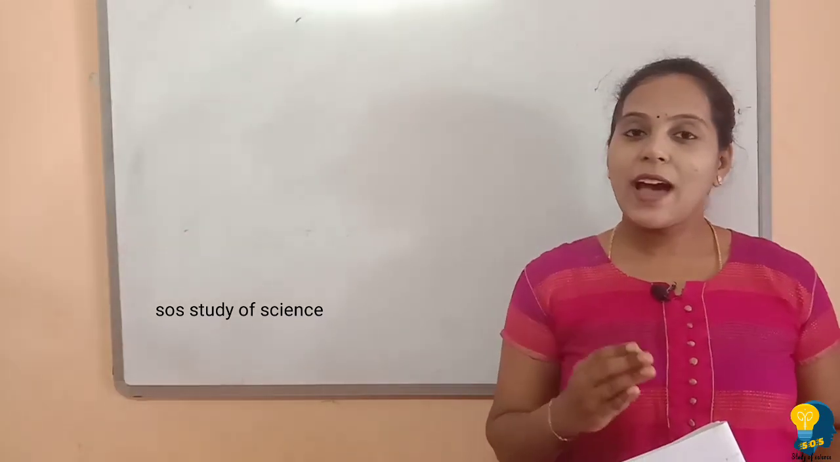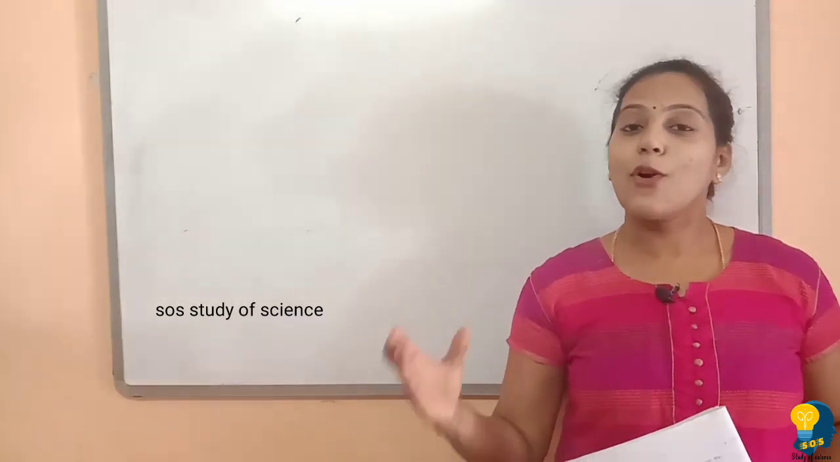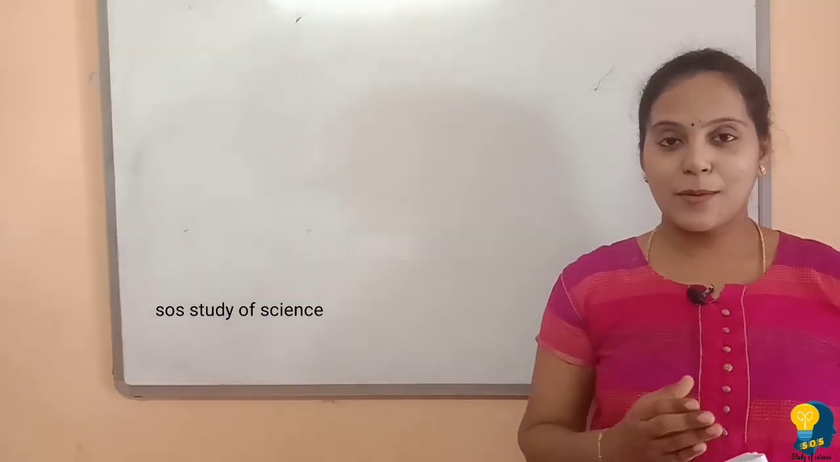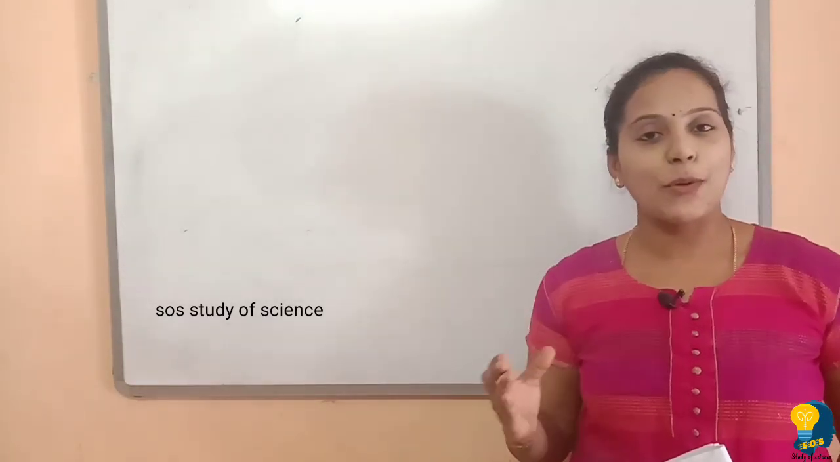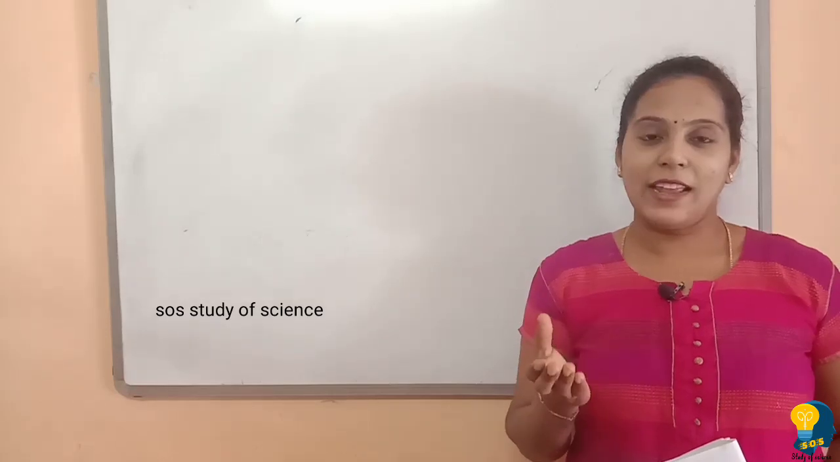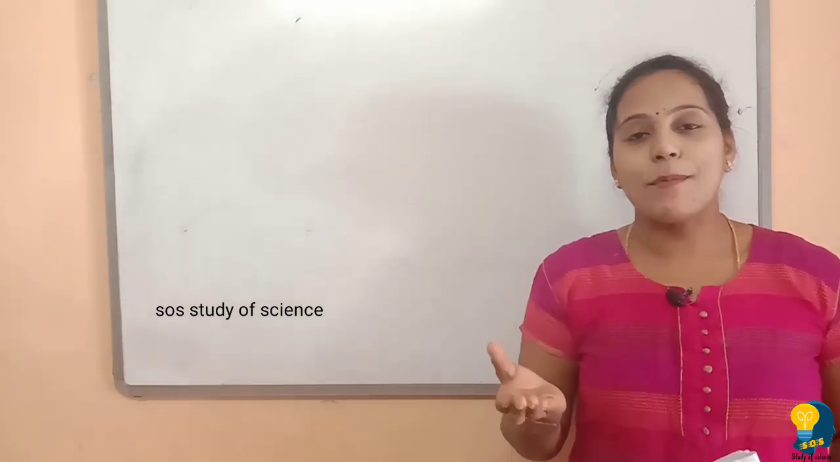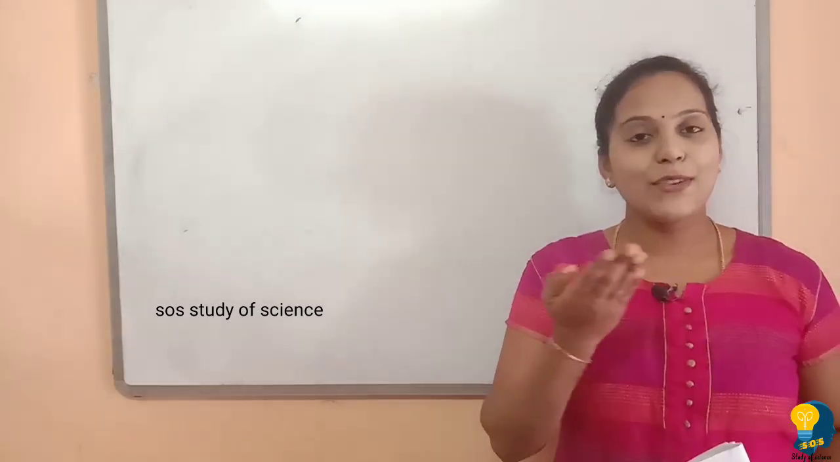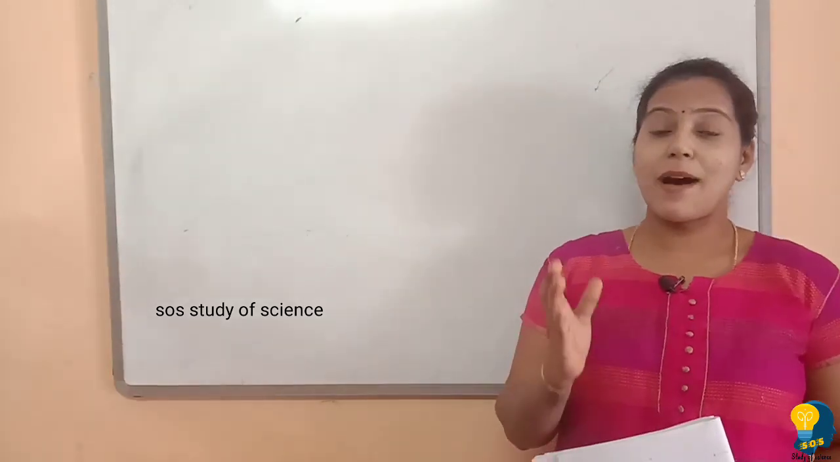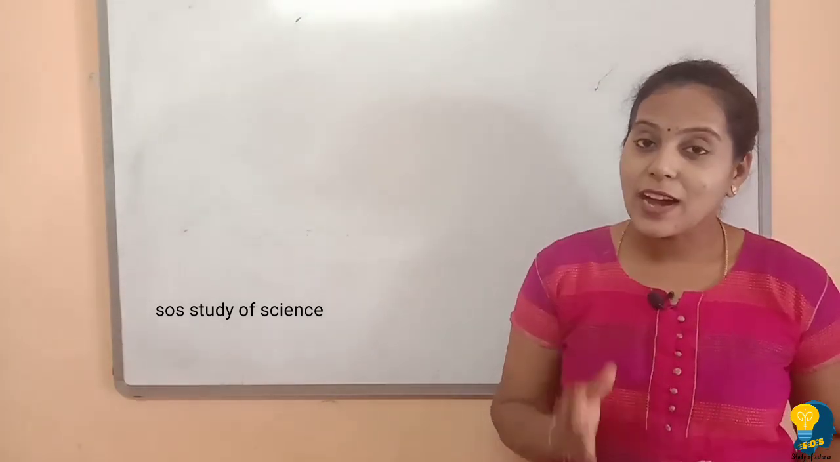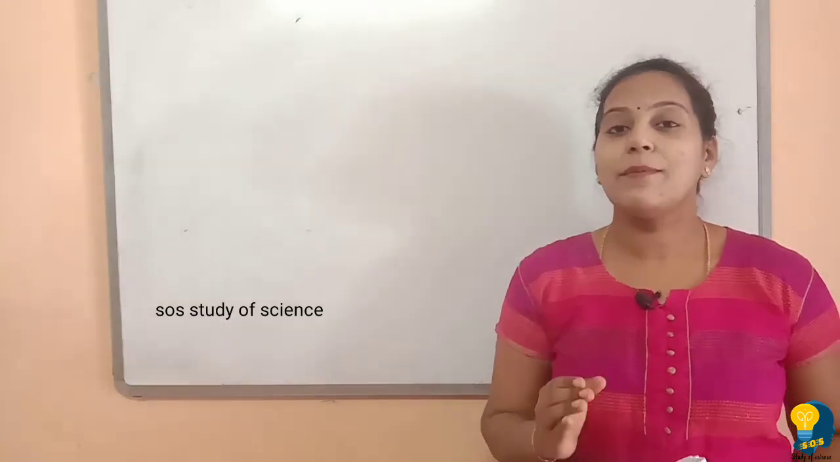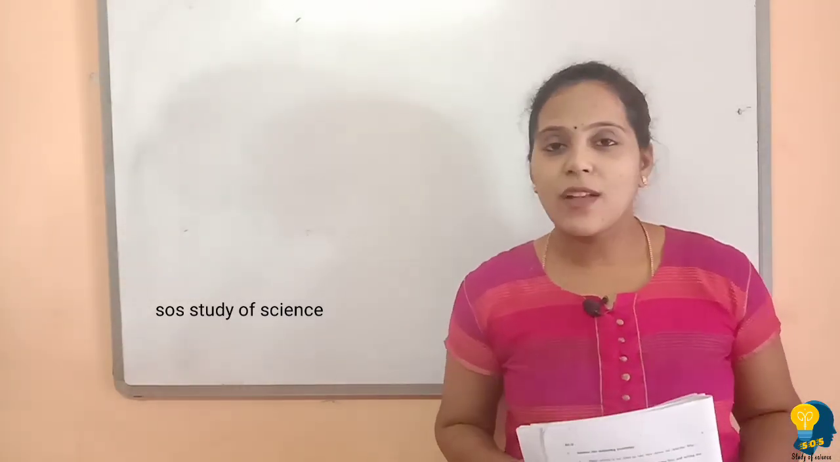You all know that when we look at the blueprint of chemistry, carbon and its compounds and metals and non-metals have high priority. That means they carry more marks. When we look at the carbon and its compounds lesson, we have 7 marks for the lesson. So then which are the important concepts you have to study?